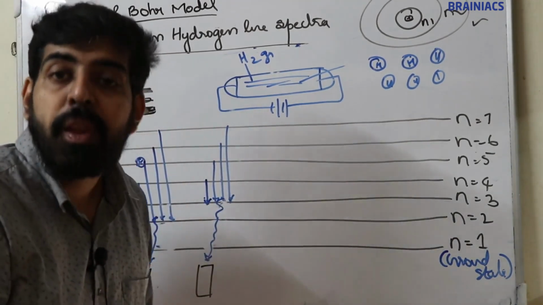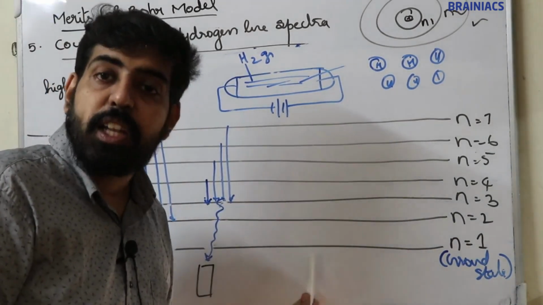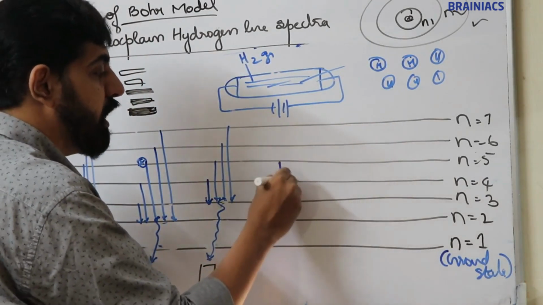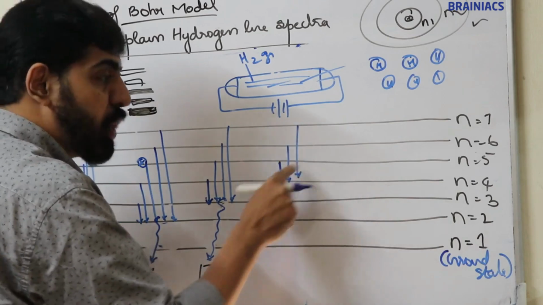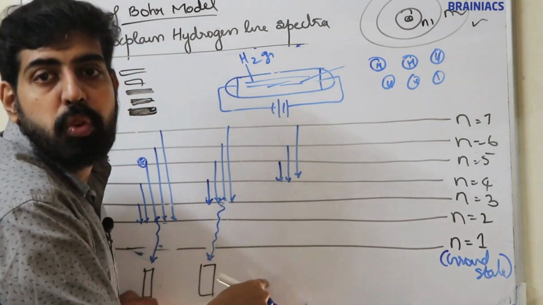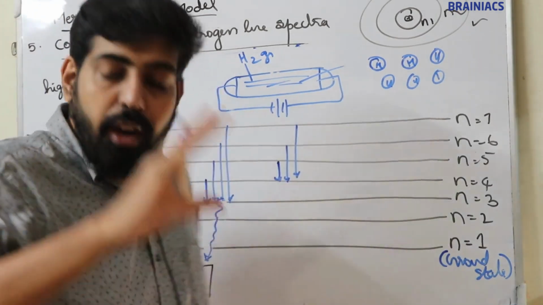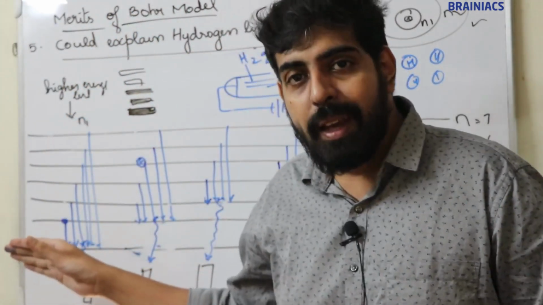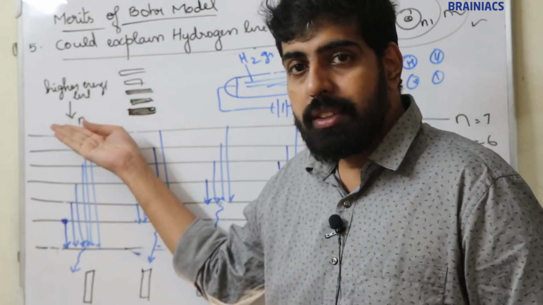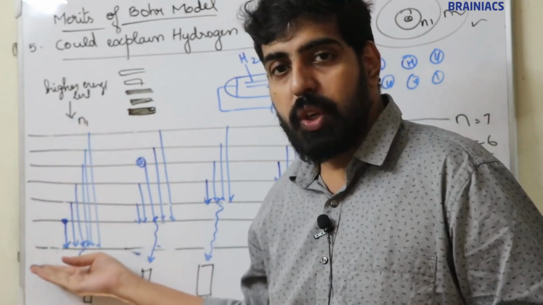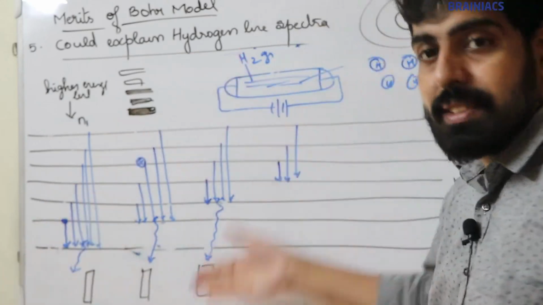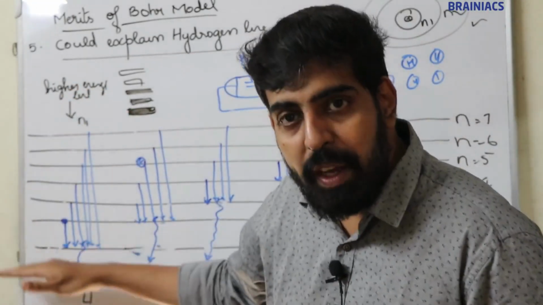Now sometimes before coming to the first level, it may go to the fourth level. Sometimes from a higher energy level, the electron may jump back to n is equal to 4, and from 4 it may come to n is equal to 3. Always keep in mind that direct migration from higher energy level to n is equal to 1 is not always possible. Sometimes it will take different steps, sometimes it will directly migrate to n is equal to 1.